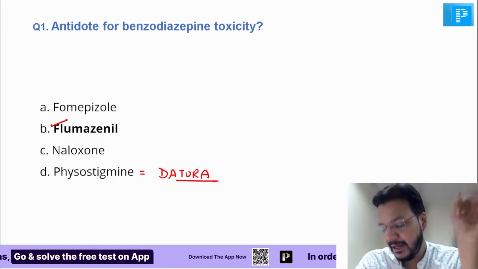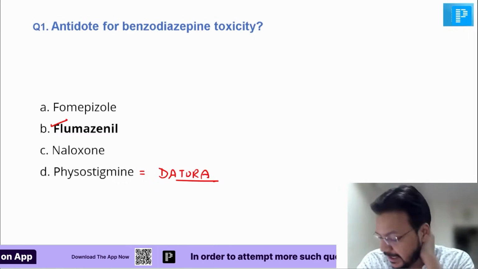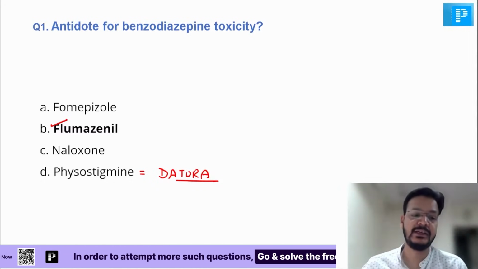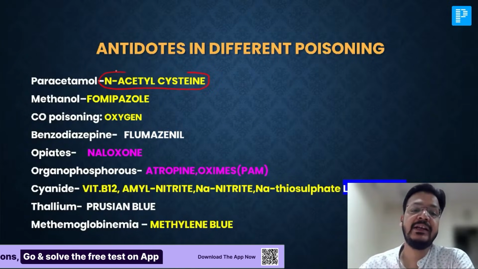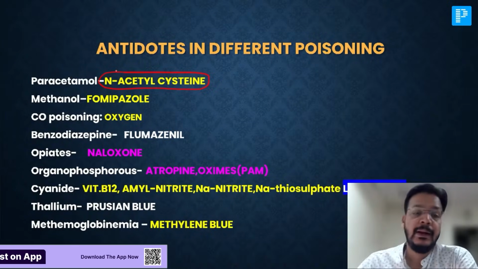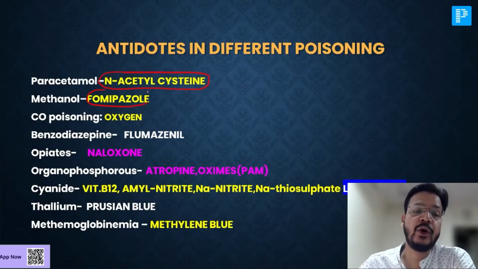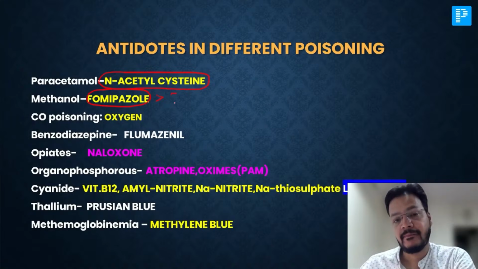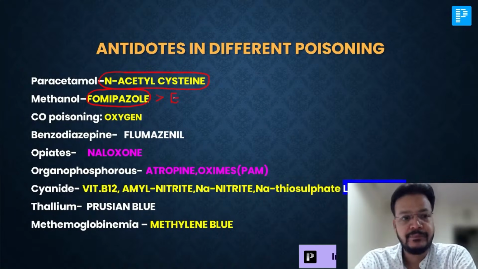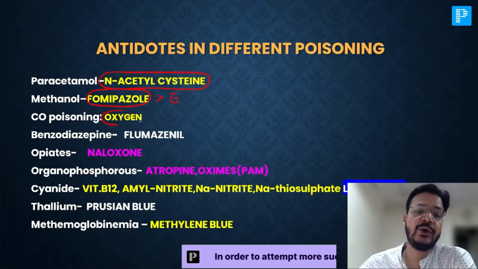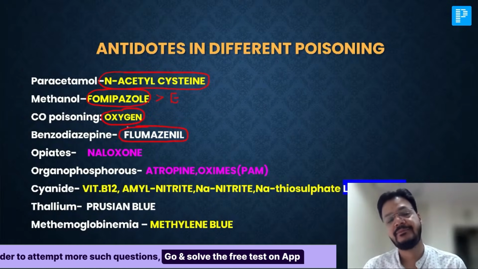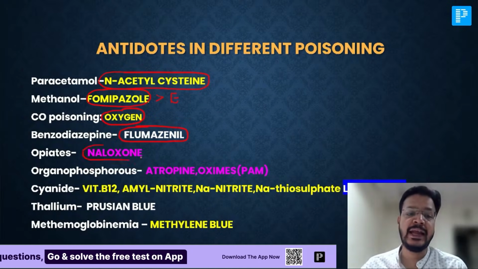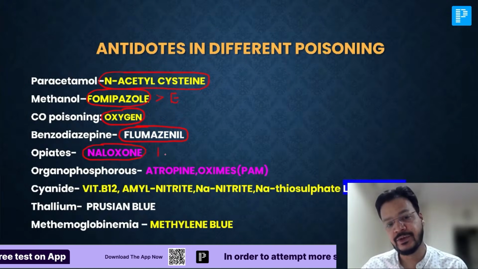I'll discuss all remaining antidotes, don't worry. Flumazenil is for benzodiazepine. For paracetamol, N-acetylcysteine. Methanol, it is fomepizole or ethanol. Carbon monoxide, the antidote is oxygen. Benzodiazepine, it is flumazenil.